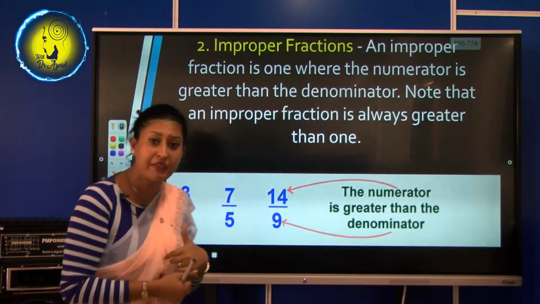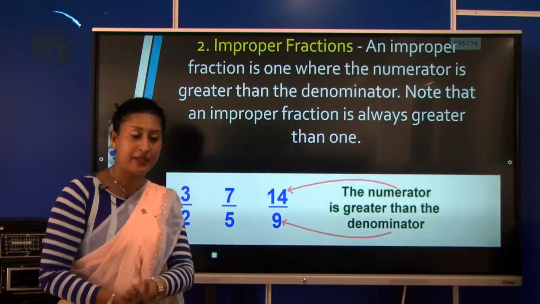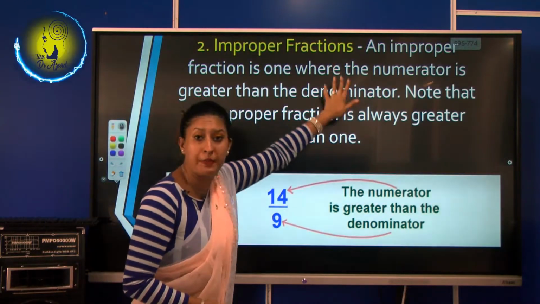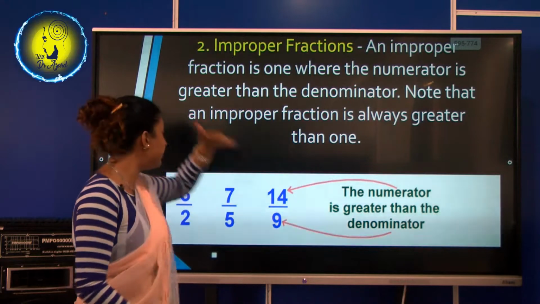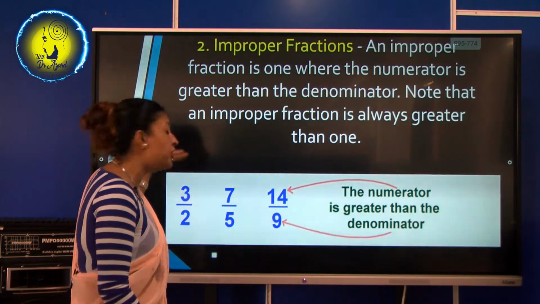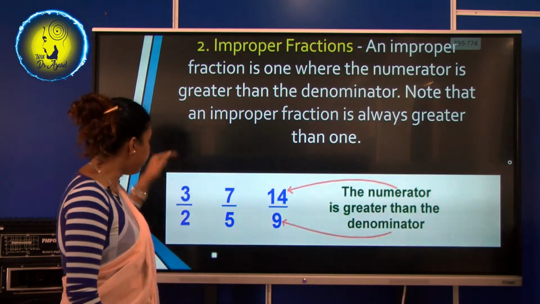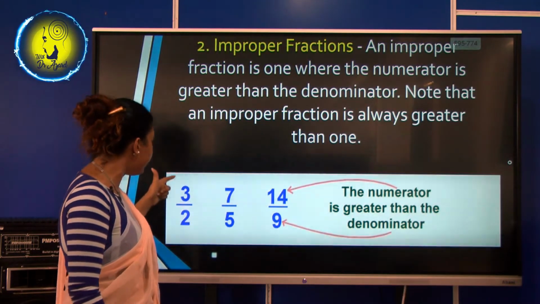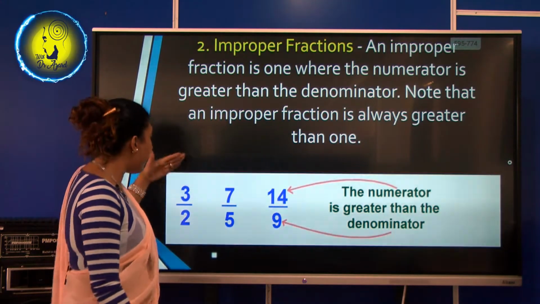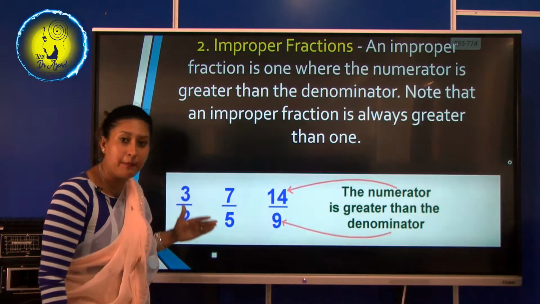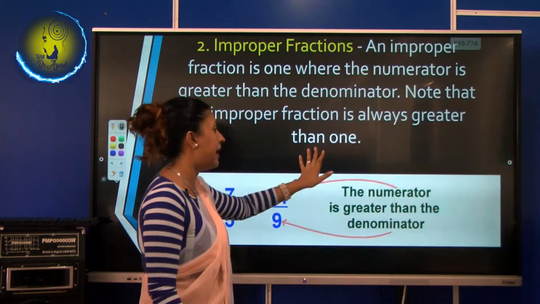Now in the proper fractions what happened? The numerator is less than the denominator, but in improper fractions it's the other way around. The numerator is greater than the denominator. See, number 3 is given here as the numerator, number 2 is the denominator. So, 3 is greater than 2. So, it is an improper fraction, right?